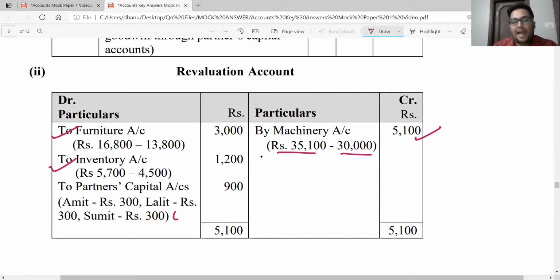And then the balancing figure is going to go between whom? Old partners. In which ratio? In old profit sharing ratio. Here your balancing figure is 900, which will go between all the three partners as 300 rupees each. Simple revaluation account. Let us go to prepare the partners capital account.